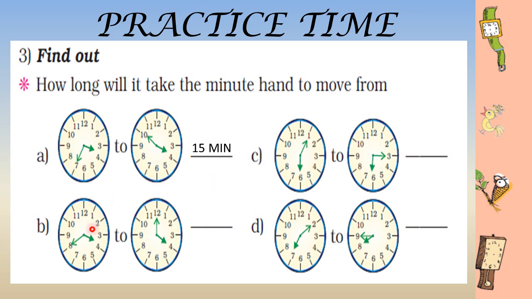Here again you can see that in this question also, if the minute hand starts from 8 and it has to reach 12, it has gone through 9, 10, 11 and 12. You just need to count these: 1, 2, 3 and 4. So when it has moved 4 numbers, we'll say 5 into 4, that is 20. So the answer is 20 minutes. Okay, now these 2 questions you will do by yourself.